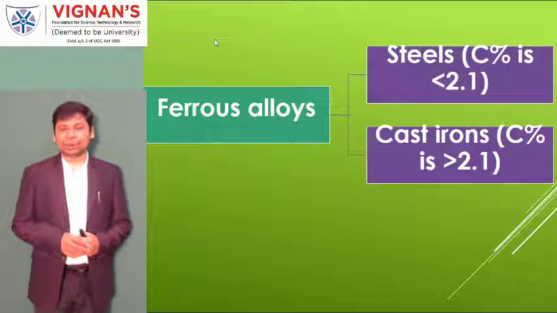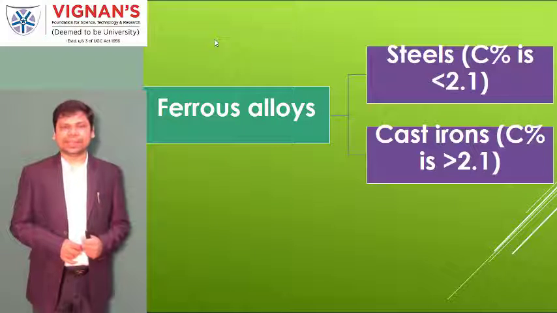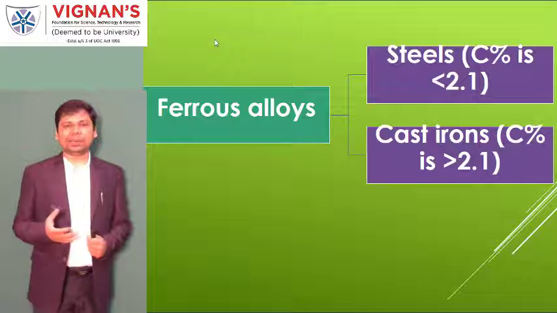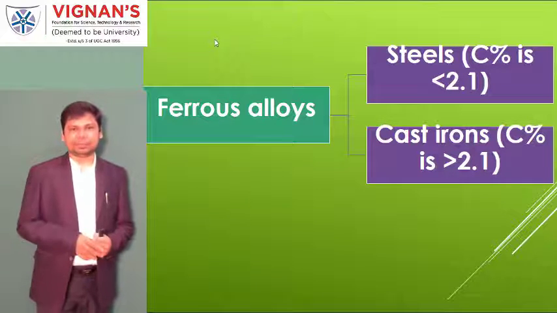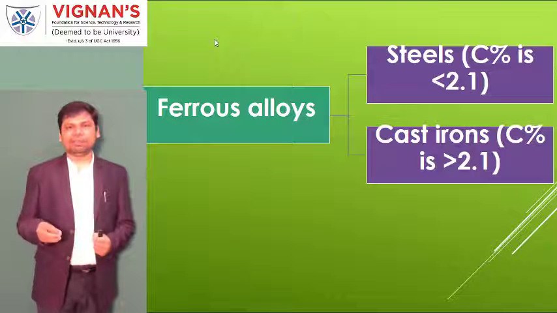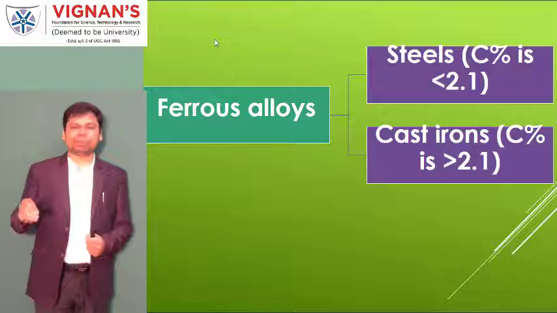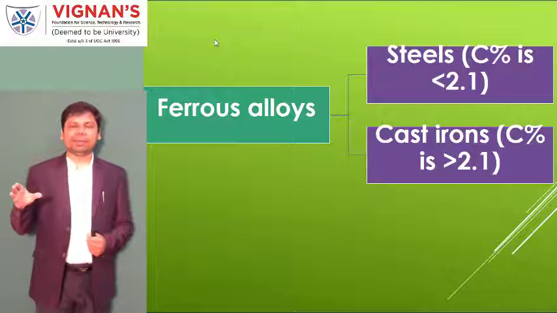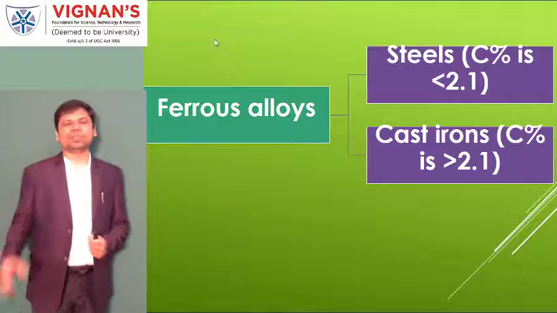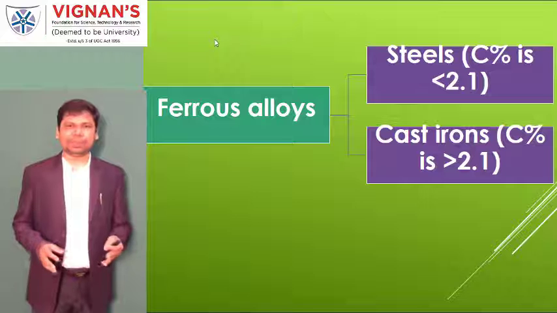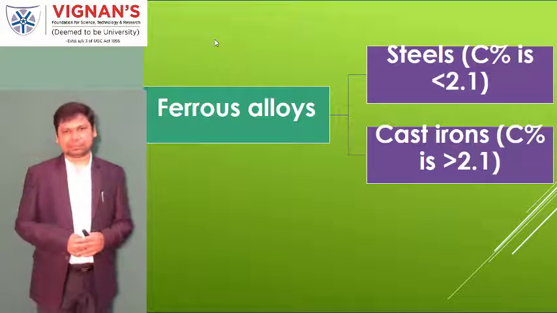And if you have a doubt about more than 6.67% of carbon, then I can say we do not get any benefit by adding more than that percentage in the iron. That means from a real application point of view, engineers couldn't find any product recommended with carbon of more than 6.67%. It is a completely useless thing. There is no use of that material, and no application has been found with that combination.